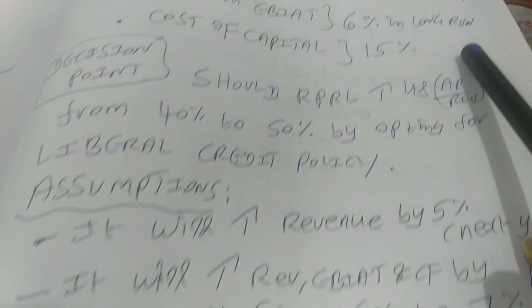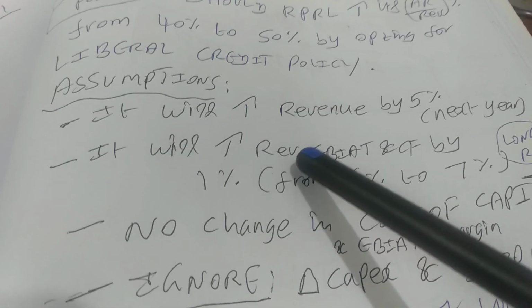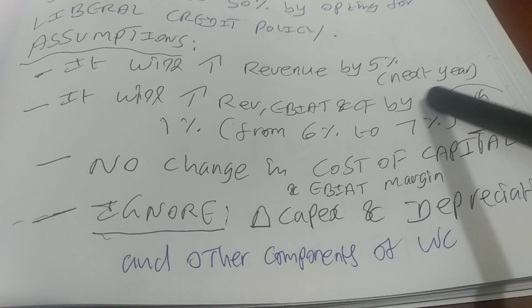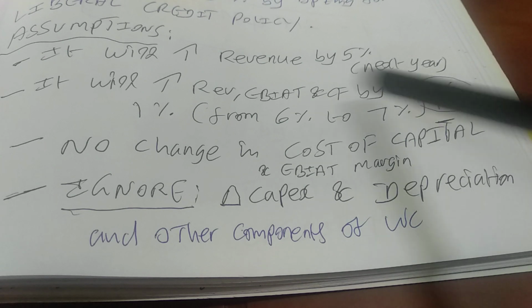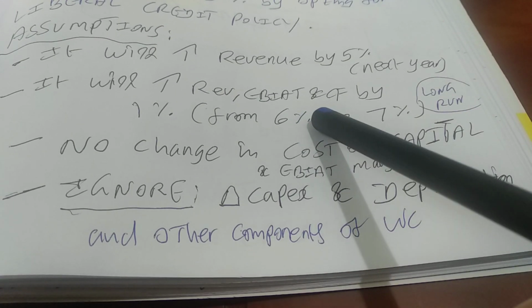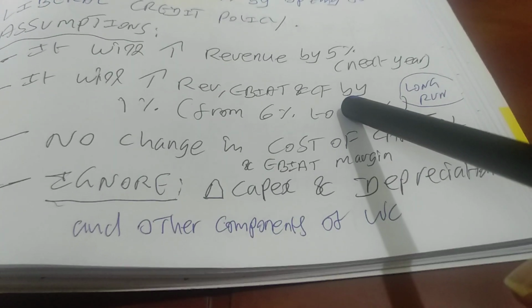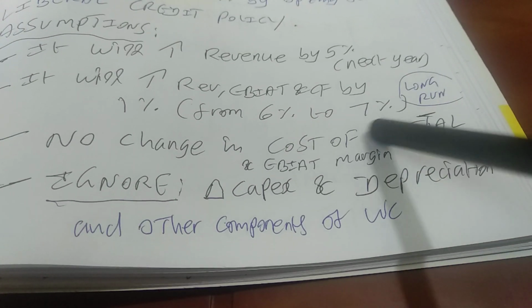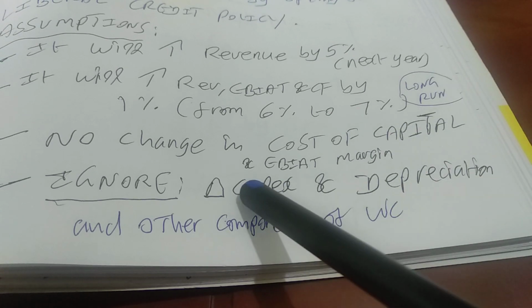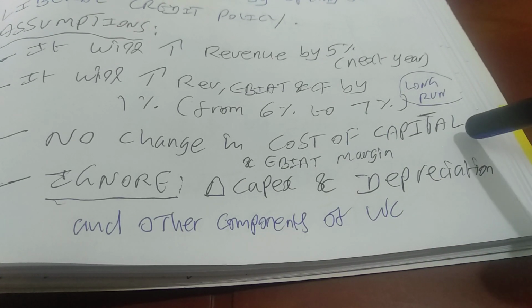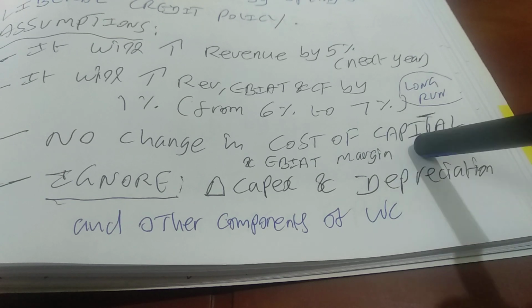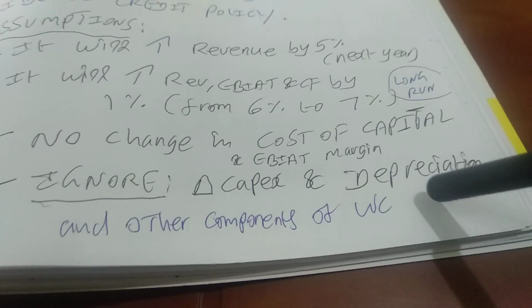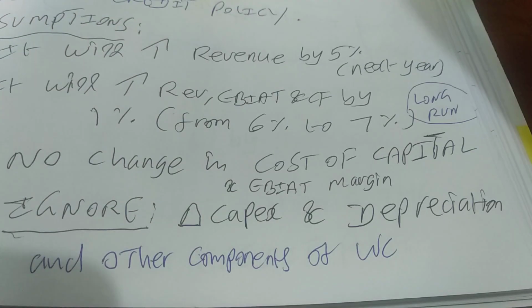So we are making some assumptions here. The number 1 is this revised credit policy will increase revenue by 5% immediately, that is only in the next year. It will increase revenue and EBIAT as well as cash flow by around 1%, that means from 6% to 7% in the long run. There will be no change in terms of cost of capital and EBIAT margin, and please ignore delta capex, other components of working capital and the depreciation.